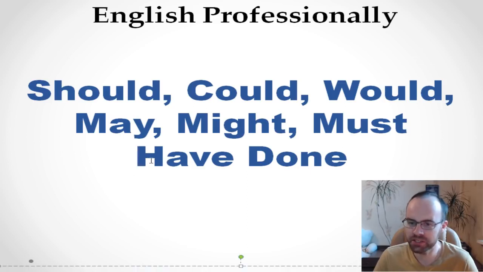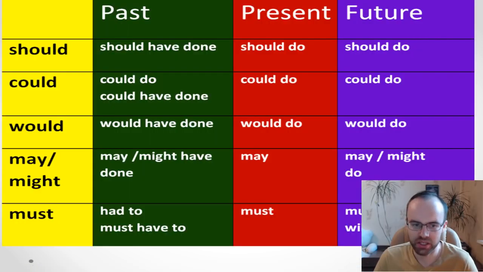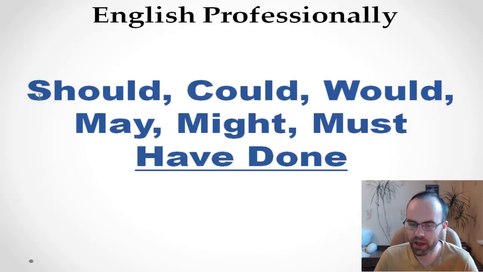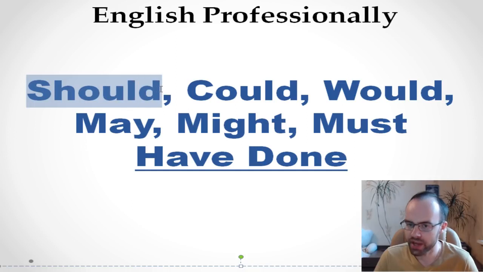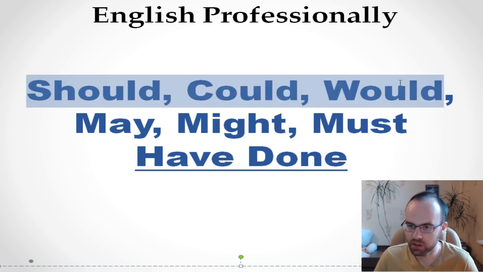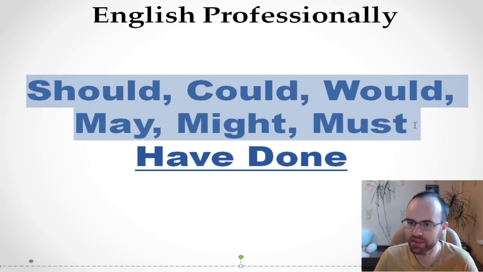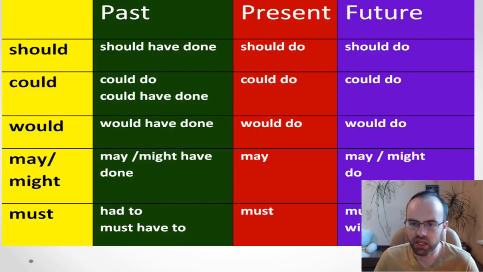So it's about this structure, have done with modal verbs. Okay, very good. So let's have a look at this table and let's try to understand when we need to say should have done, could have done, would have done, may have done, might have done, and must have done. So really, these things aren't for beginners. Anyway, okay, let's look at the first modal verb, should.